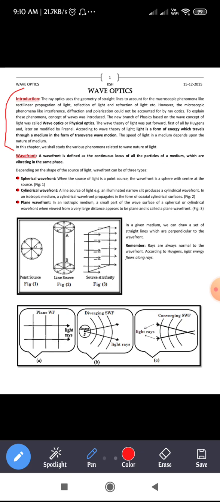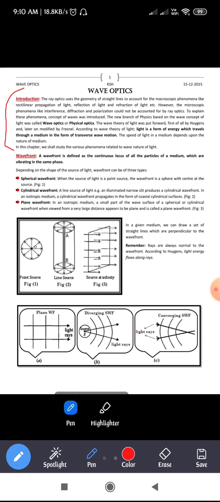Hence the branch of physics based on the wave concept of light is called wave optics or physical optics. The wave theory of light was put forward first of all by Huygens and later on modified by Fresnel.